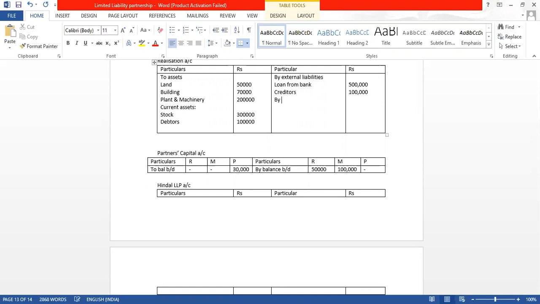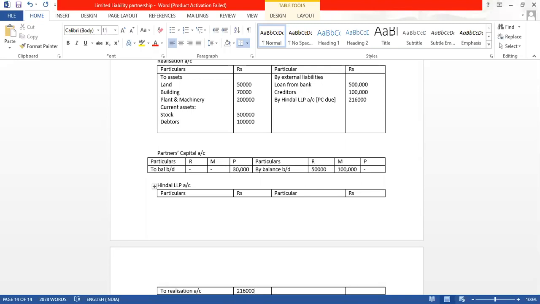Now what we will do, now we will write PC due, and who will get the PC? The PC will be received by the vendor firm, but will be paid by the LLP, new business. So I will write PC due. They will get the money in the future. What is the amount of PC? It is 2,16,000. Now we are preparing Hindal LLP account. So by name of the opposite account, realization account. Amount is 2,16,000.